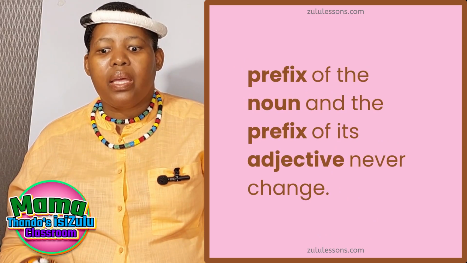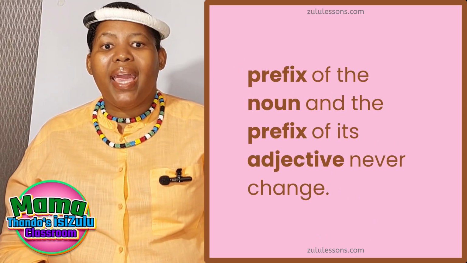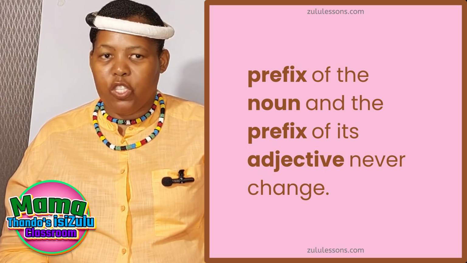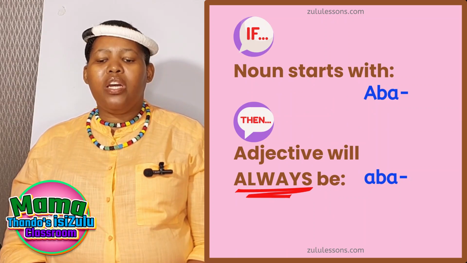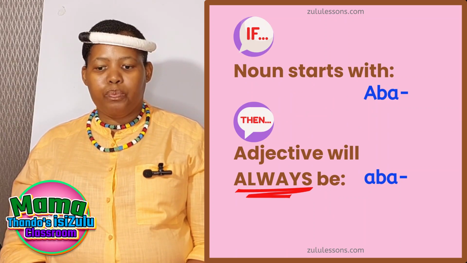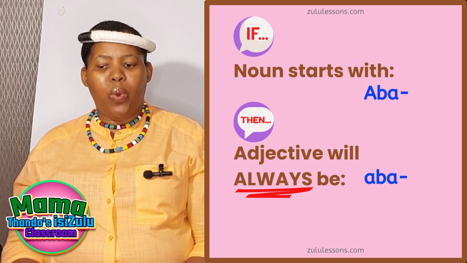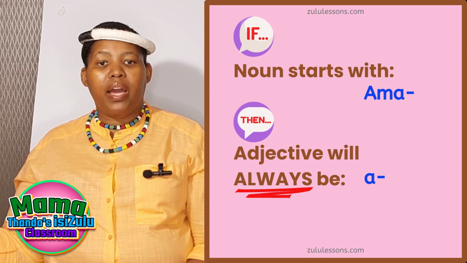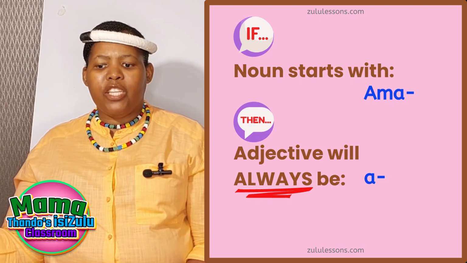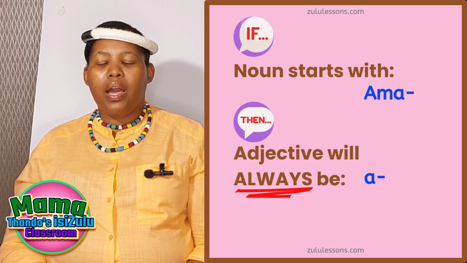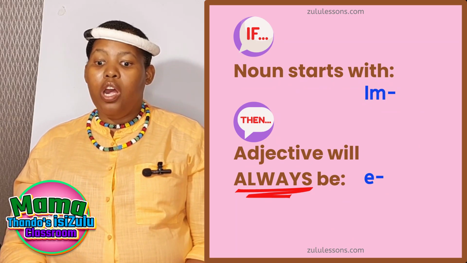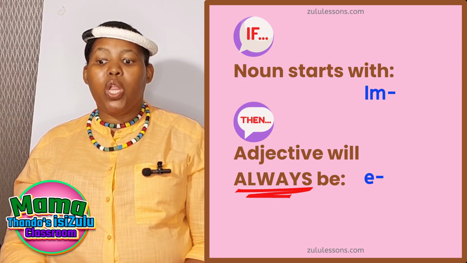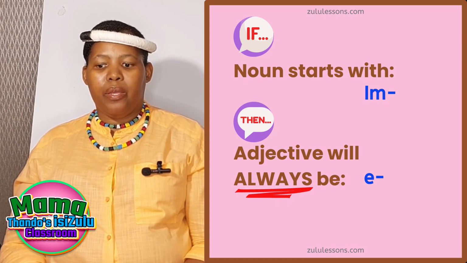The prefix of the noun and the prefix of its adjective never change. If the word starts with aba, then its adjective will always have the prefix aba. If a word starts with ama, then the adjective will always start with ama. If a word starts with im, then its adjective will always start with e.